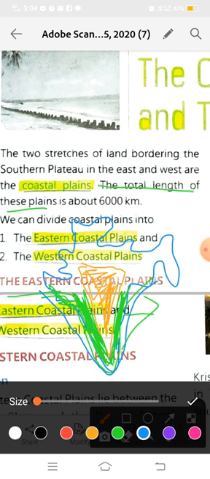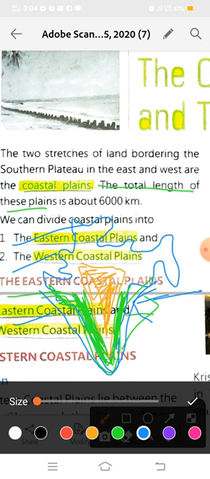We can divide coastal plains into the eastern coastal plains and the western coastal plains. So where are the eastern coastal plains? On the right side we have the eastern coastal plains, and on the left side, in the west, we have the western coastal plains.